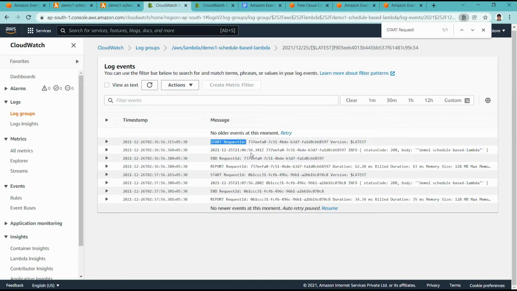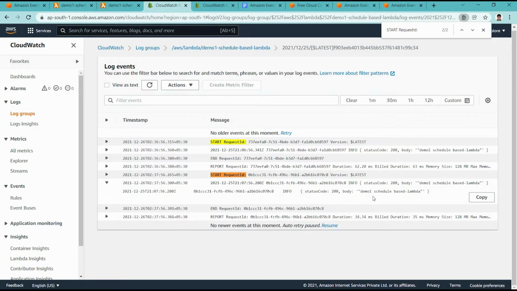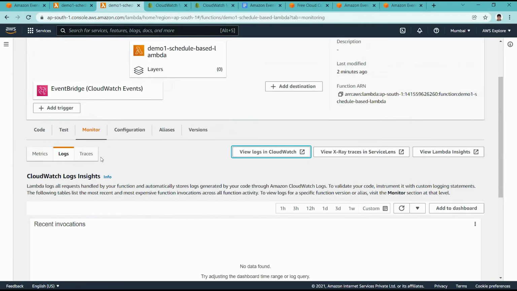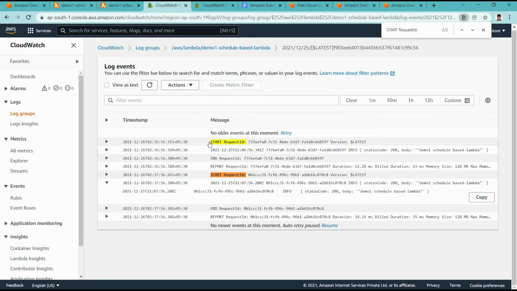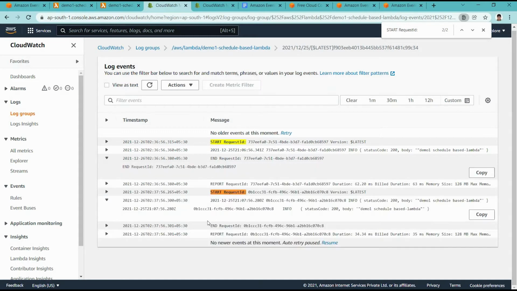Here we can see now we have two start request IDs. One request is logged at around 2:36, another at 2:37. So every 1 minute it's calling the Lambda function, right? We can see "demo one schedule based lambda", which we already logged at the code level, so that is what it's printing.